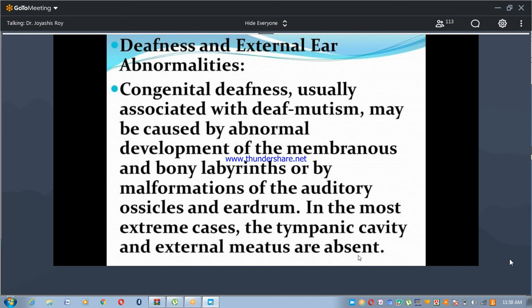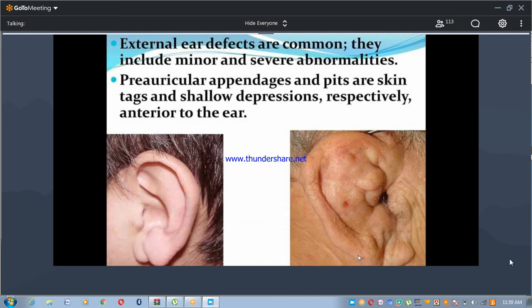External ear defects are common. They include minor and severe abnormalities. The preauricular appendages and pits: preauricular appendages are skin tags, and preauricular pits are shallow depressions anterior to the ear, in front of the ear.